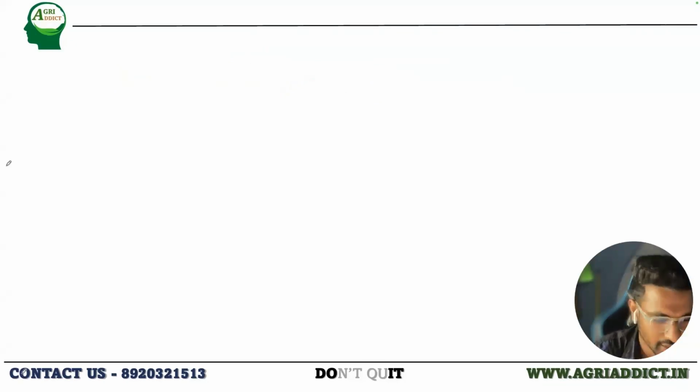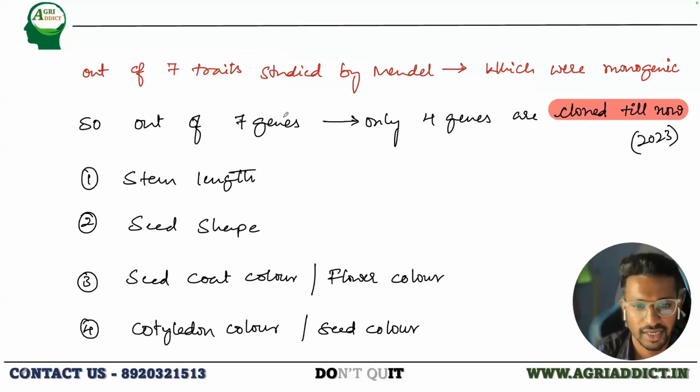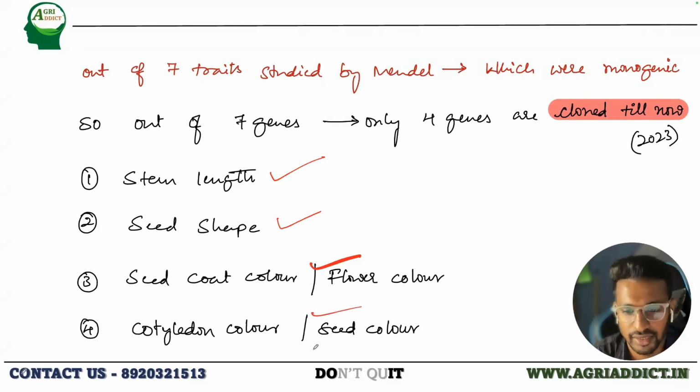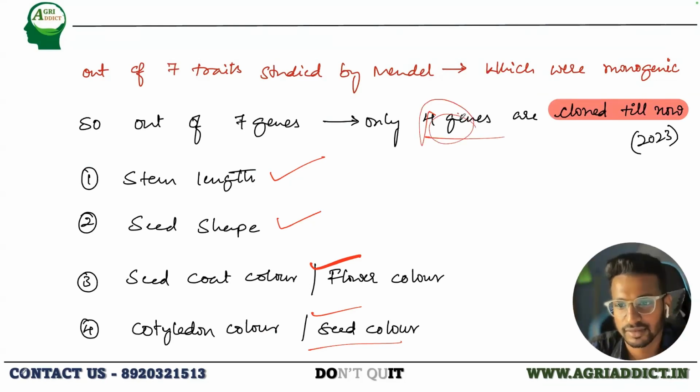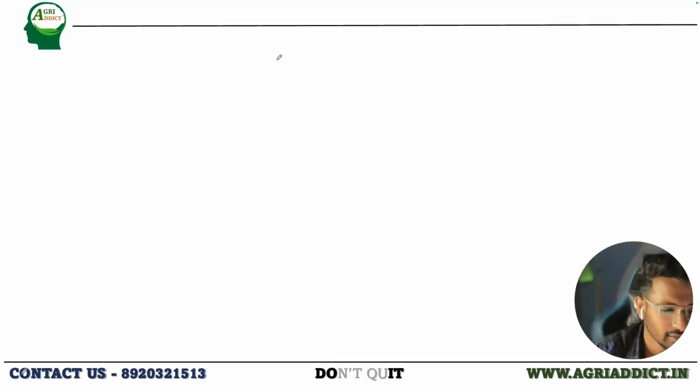So what are the traits? The traits are the stem length, the seed shape, the seed coat color or the flower color, and the cotyledon color or the seed color. Is it clear? You can expect this question in the upcoming JRF exam, probably. So make sure to remember it. Not genes, traits. Okay. So this is about the 7 traits that were studied by Mendel.